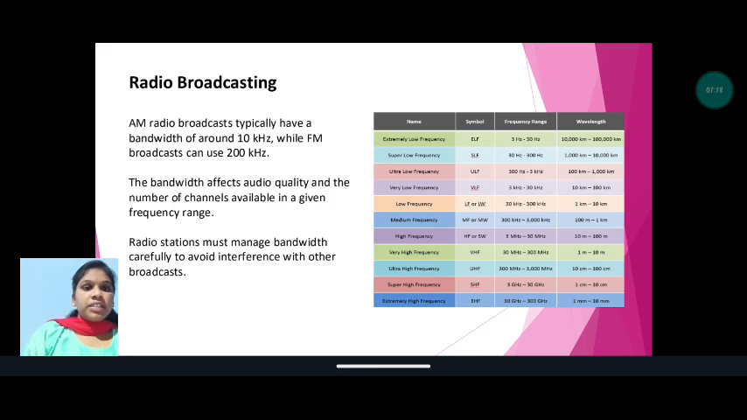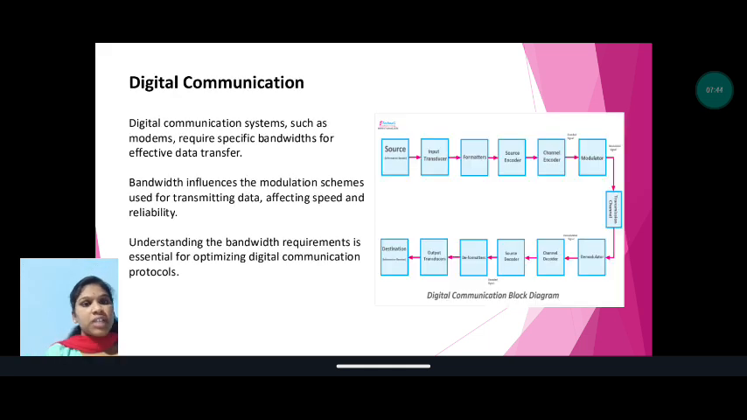Radio broadcasting. AM radio broadcasts typically have a bandwidth of around 10 kHz, while FM broadcasts can use 200 kHz. The bandwidth affects audio quality and the number of channels available in a given frequency range. Radio stations must manage bandwidth carefully to avoid interference with other broadcasts.